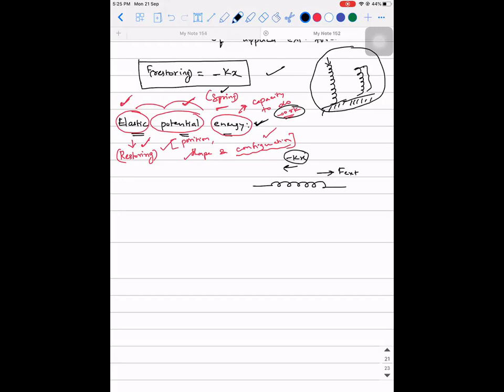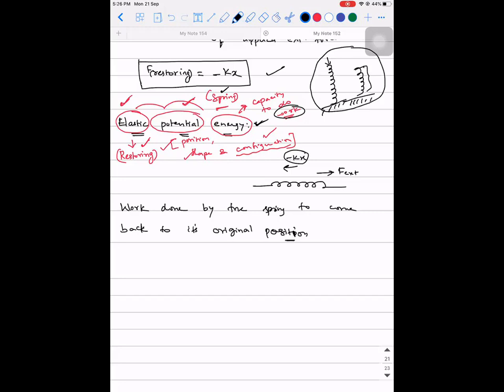That is how the minus indicates it's a restoring force. Now the question is, what is the work done by the spring to come back to its original position? This is the question we have in our mind.